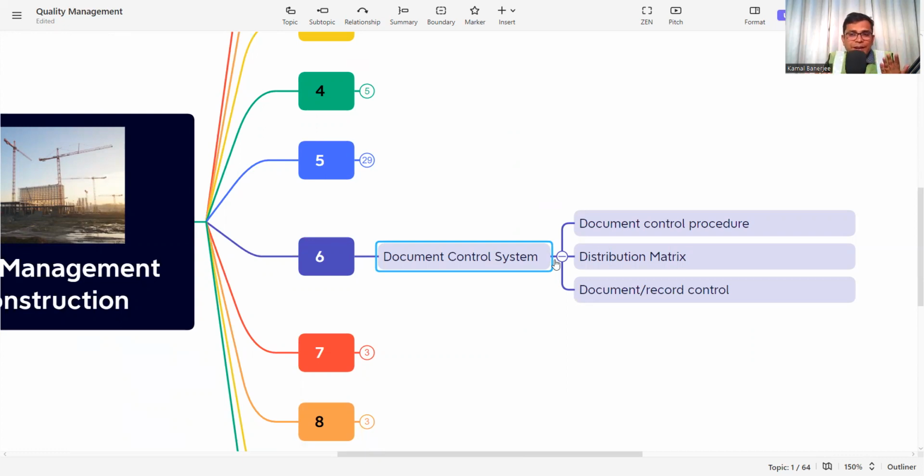I'm giving an example. The consultant gave the GFC drawing, and it has been circulated to site for the work. Now again the consultant has given the revision drawing. Now we have to follow the revision drawing, not the superseded drawing. How we'll distribute the revised drawing, and how we'll collect the old drawing, should also be mentioned in the document control system. So how you keep the document control, the distribution matrix and the document control procedure should be in the document control system.